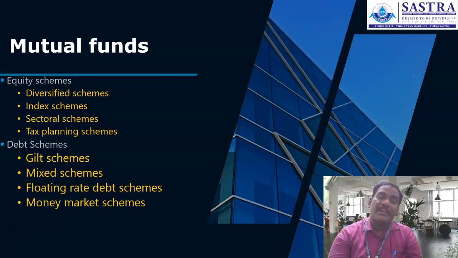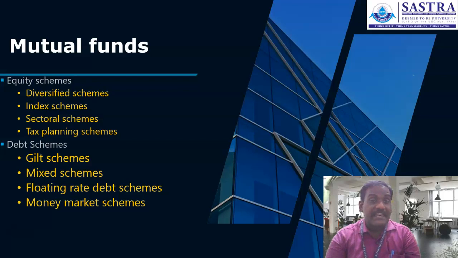So let's quickly recall equity schemes with a few examples from the asset management companies. For the first one, diversified equity schemes, there are a number of asset management companies offering more than 1,000 schemes in the market. There are a few schemes which are giving the highest rate of return to the investor in each specific category of investment.